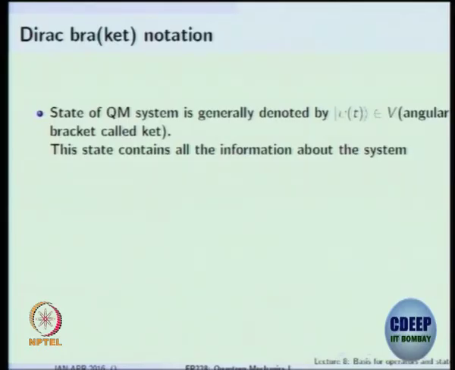Once I give the state, this is supposed to contain all the information about where this system is. What is the state of the system means? It could tell me what is the energy of the particle, it could tell me where is the location, all kinds of information are stored in this bracket ket, which is having a state psi. Okay.